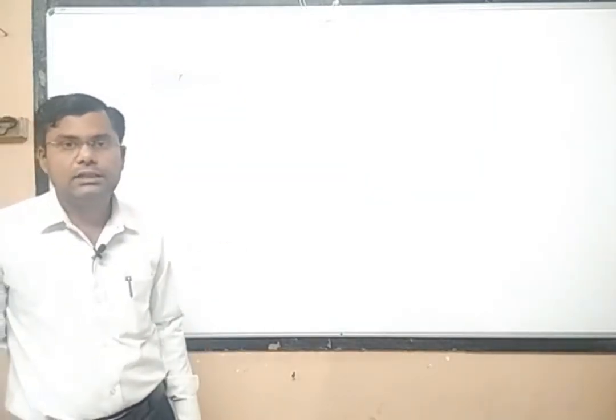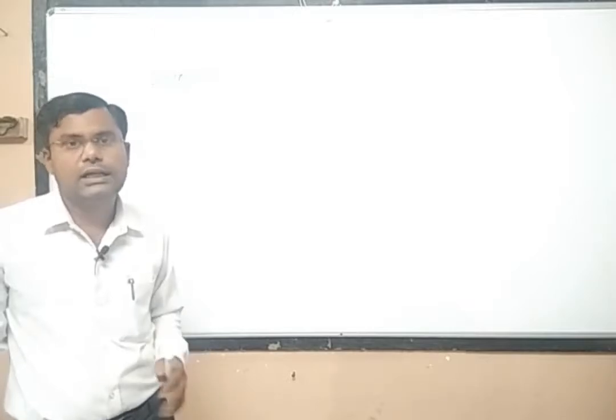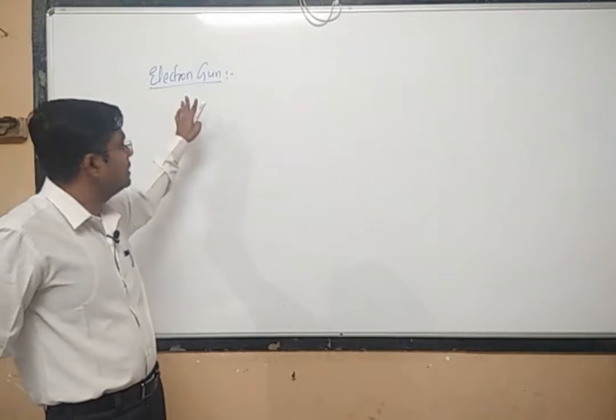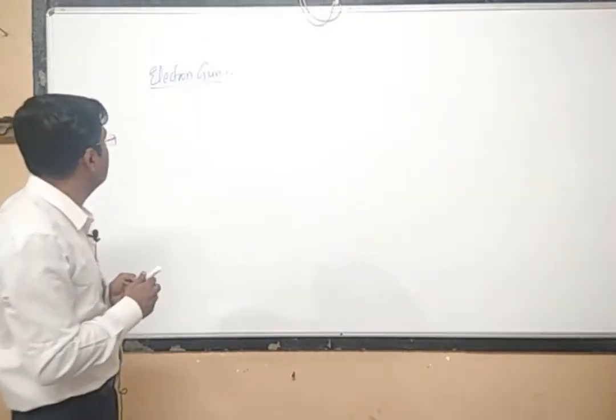So today we will see the application of this phenomenon, and that application takes place in a device whose name is the electron gun. So what is basically an electron gun?